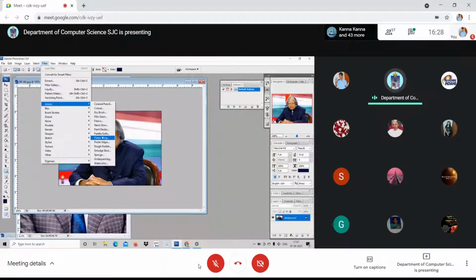You will make it clear. This artistic is to make the picture look like a drawn one. There are various painting methods. By using all these methods, you'll be able to get your own pictures in a painting format. You can even give it as a gift, right?